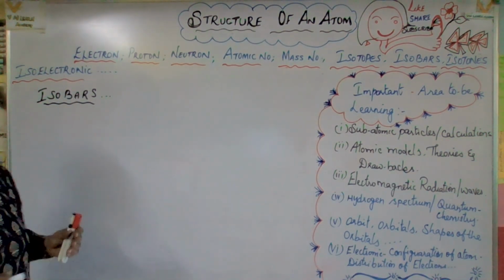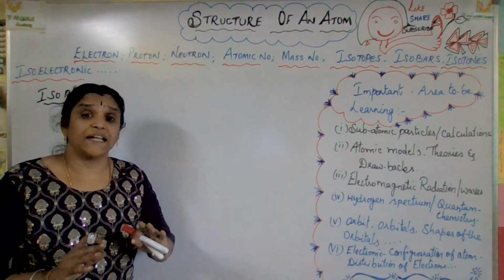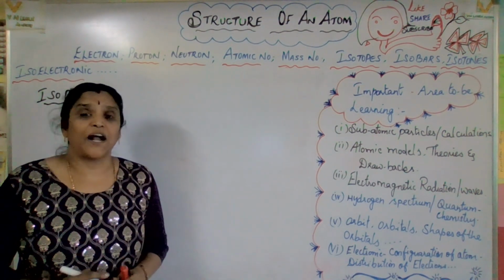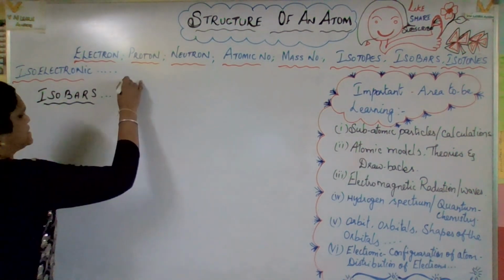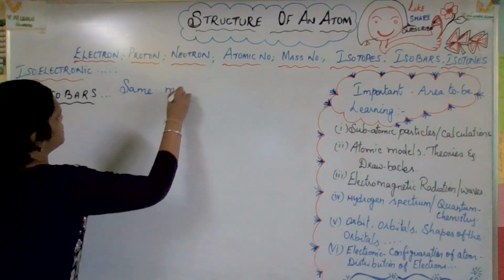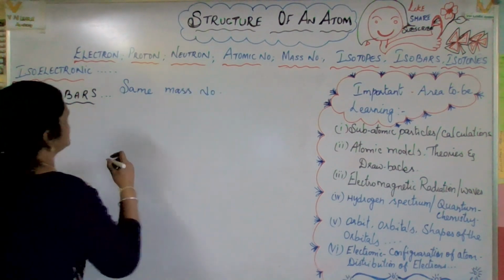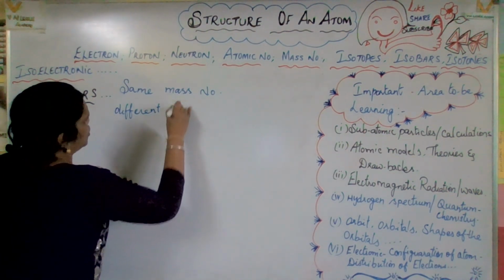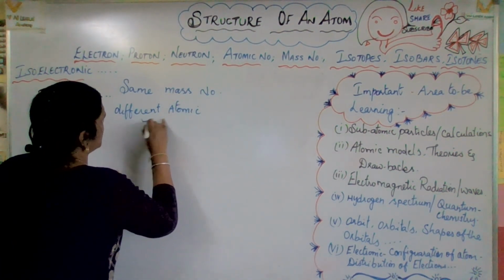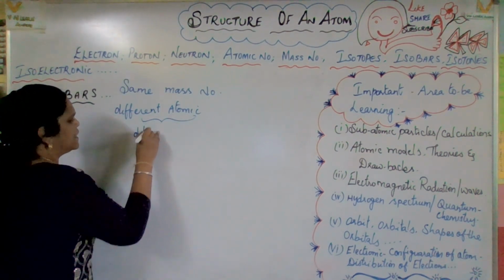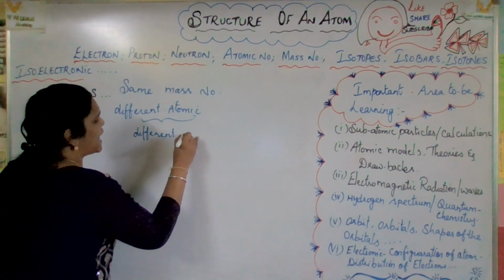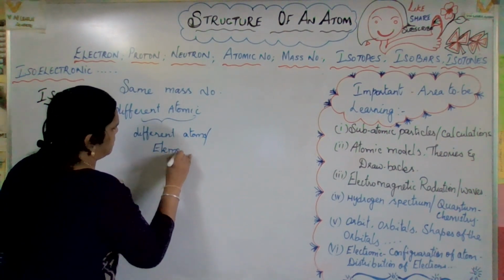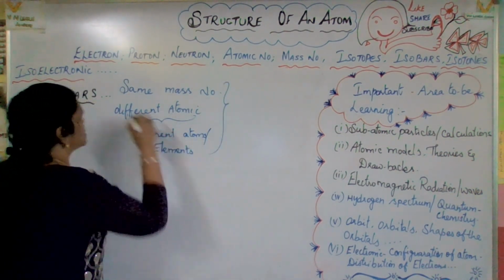That is called isobars. So here we have to consider different atoms, different elements only. We will get different atomic numbers, right? Okay, that means, as I just mentioned, same mass number and different atomic number. Different atomic number means different atoms or elements, you can also mention. So this is called isobars.